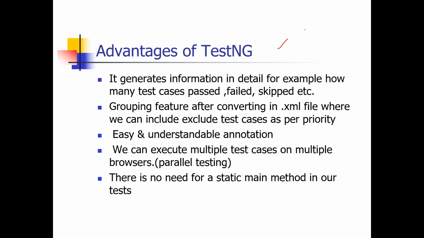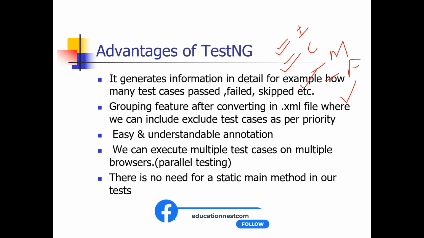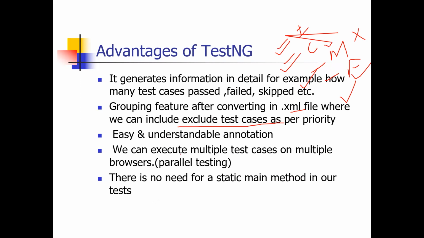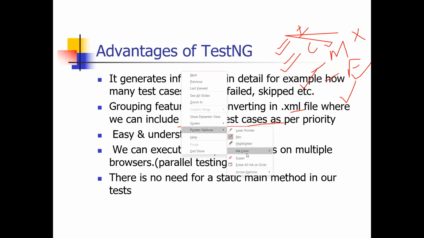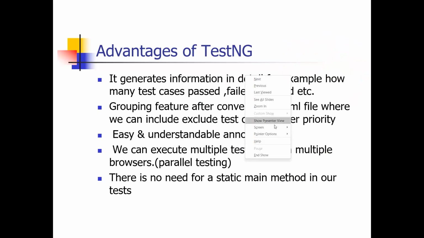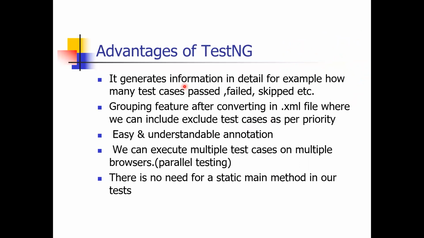Suppose I'm executing 10 test cases for Internet Explorer, 20 for the Chrome browser, 30 for Mozilla, and some for Firefox. At a time, I'm doing this parallel execution: on Internet Explorer, Chrome, Mozilla, and Firefox. Or I can put include and exclude in the .xml file. I can exclude Mozilla, I can include Firefox, include Chrome. This is called grouping and prioritization. Grouping means you can execute everything in parallel. Include and exclude according to priority is prioritization.